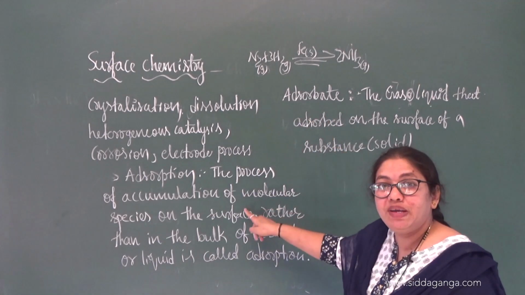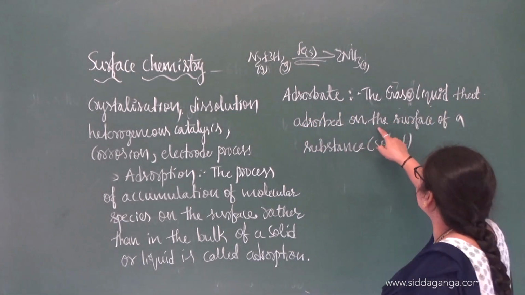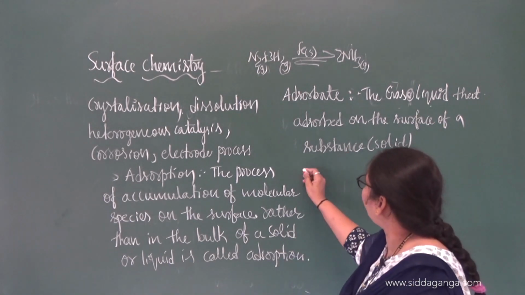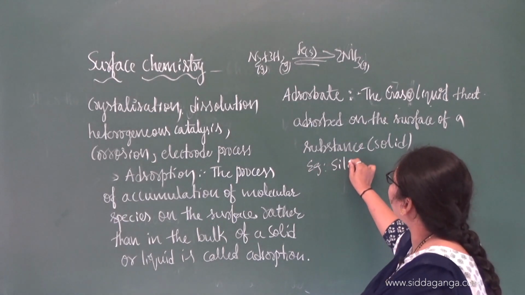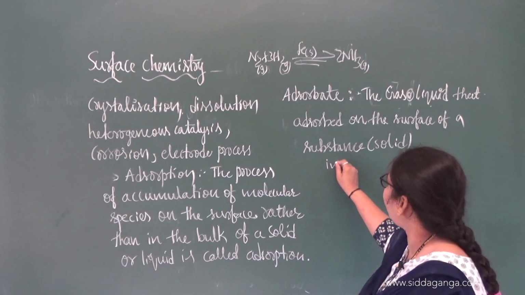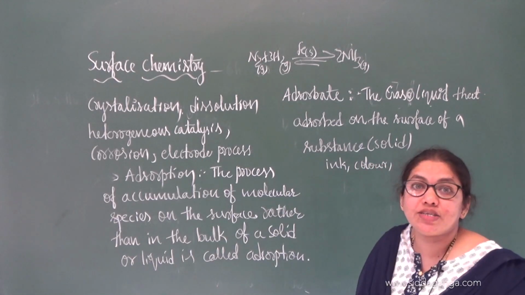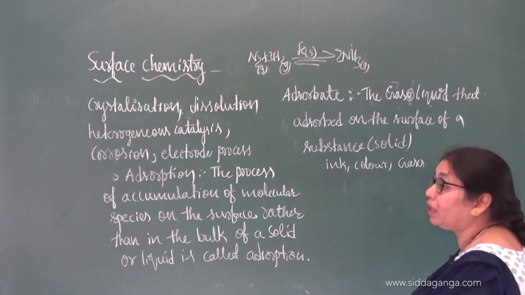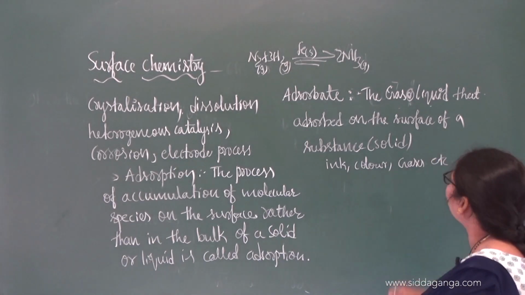In the chalk piece case, ink is the adsorbate because this is the substance that adsorbs on the surface of the chalk piece. Likewise, so many examples we can give for this one. You can have silica gel, sorry, this is the surface, no? So you can have the example of ink, as I said, or the example of colors that we are going to see later on, or the example of gases, that may be nitrogen, that may be oxygen, right?